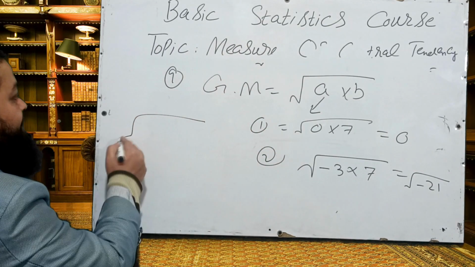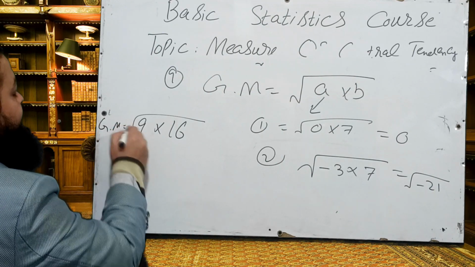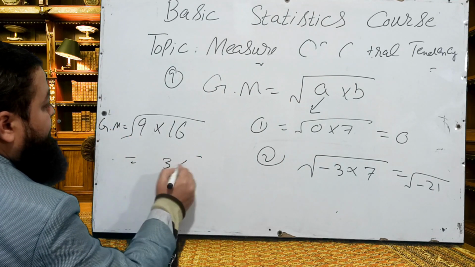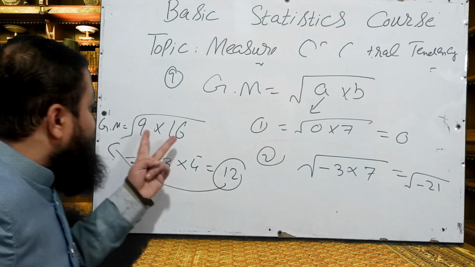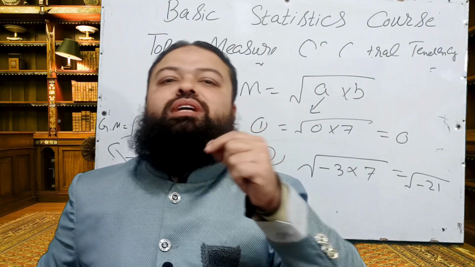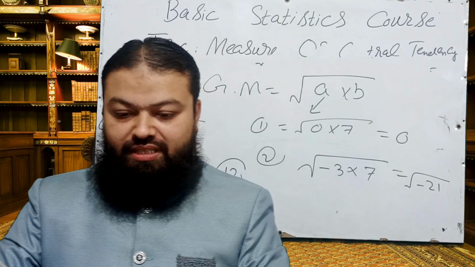If we have both numbers 9 and 16, and we have to find out the geometric mean, that will be 3 into 4, that will be 12, the geometric mean. Both numbers are positive. We can calculate the geometric mean if both numbers are positive.